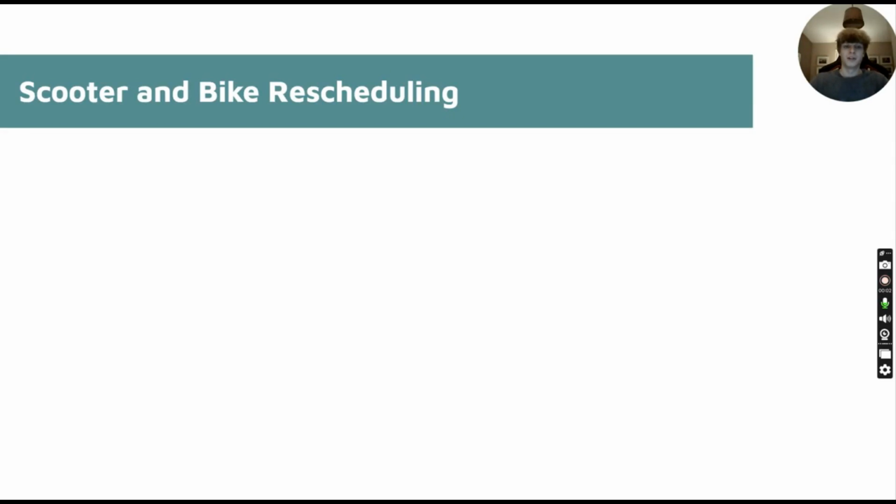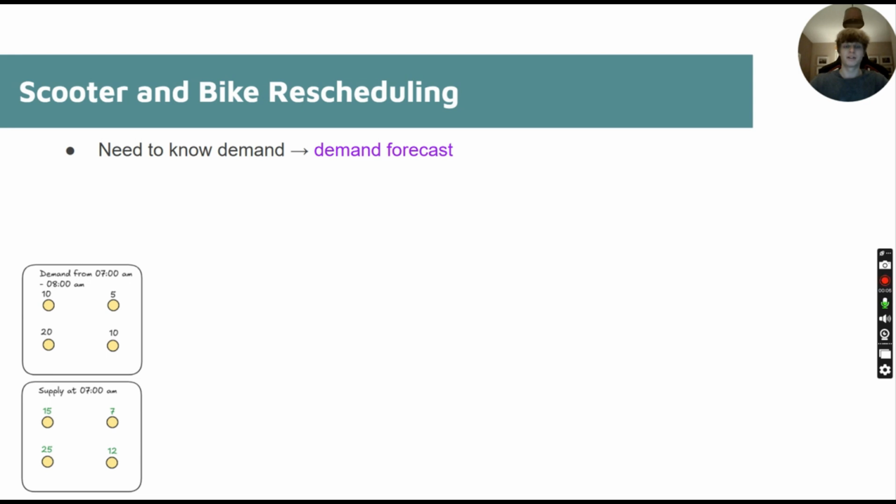Let's take a look at the building blocks of our approach by looking at an example. For each area scooters and bikes operate, we have designated parking bays. So let's imagine it is 7 a.m. right now and we see 4 parking bays below. At these 4 parking bays we have a supply and we predict our demand using a demand forecast that we will implement, and we see the supply matches the demand.